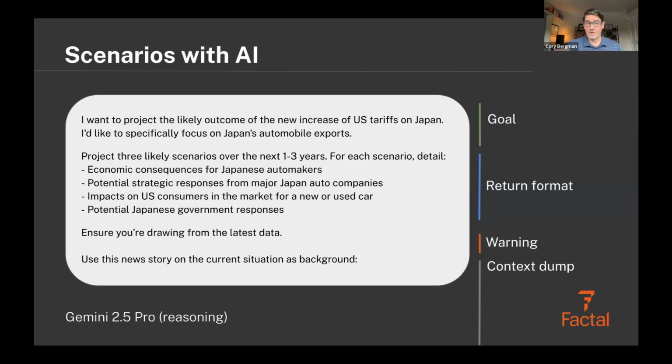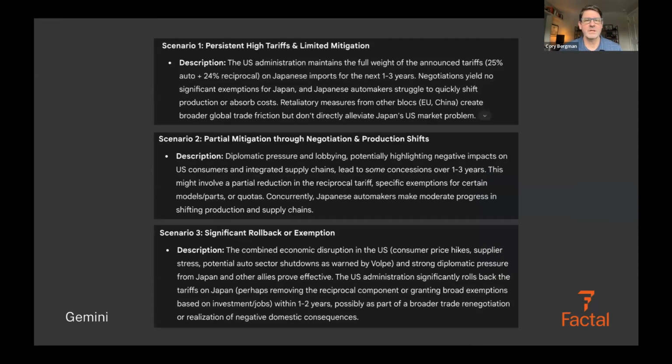And then context. I took a news story about the automotive tariffs and I threw it in the bottom just to give it grounding, because I wanted to make sure that it really understood the dynamics there. And off it goes. This is Gemini, and it gave me about 4 pages of content. I'm not going to run through it all. Here's just the scenarios it provided.